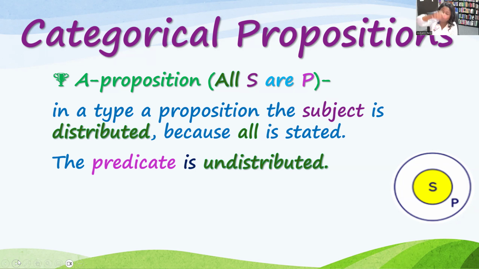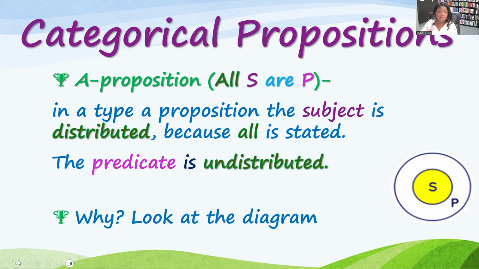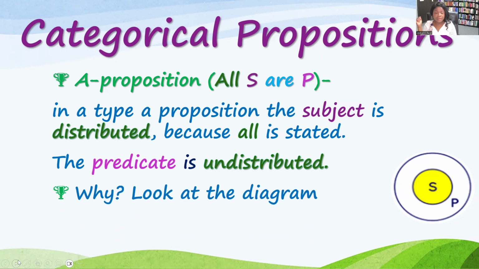So all of S is pulled out. Do you recognize that what's left is a donut with a hole? So there is a hole in it, so it's not distributed. Either you understand what I just explained, or you commit it to memory: in type A propositions, the subject is distributed and the predicate is undistributed. Hopefully the donut analogy helps.